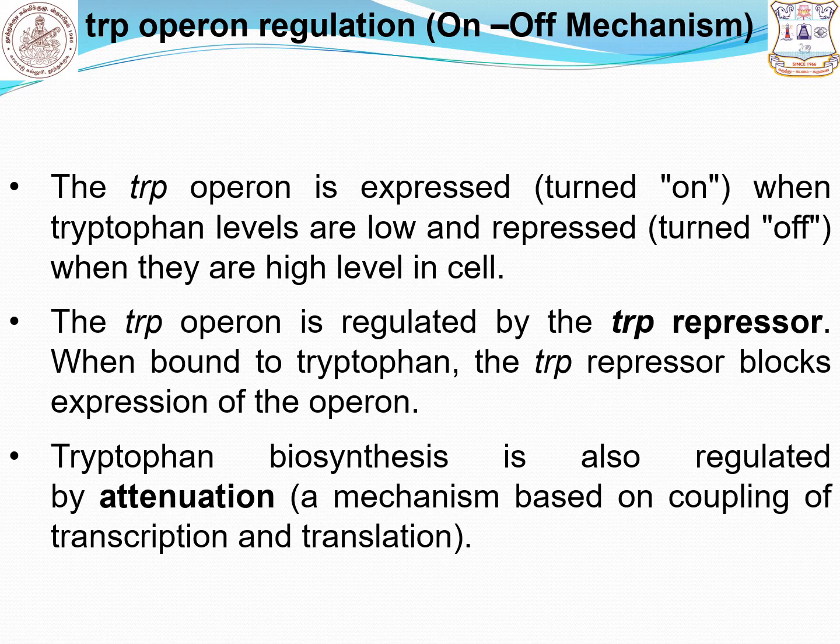The tryptophan operon is regulated by two different mechanisms. One is with the help of the tryptophan repressor, another one is the leader mRNA molecule. When the tryptophan molecule binds with the repressor, the repressor molecule is converted into an active repressor. So the tryptophan repressor is otherwise called an aporepressor.